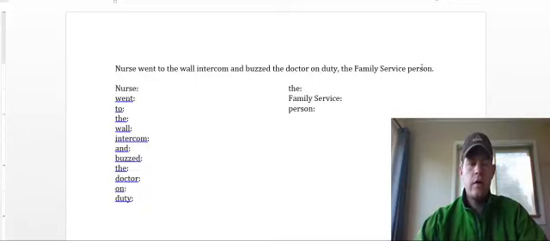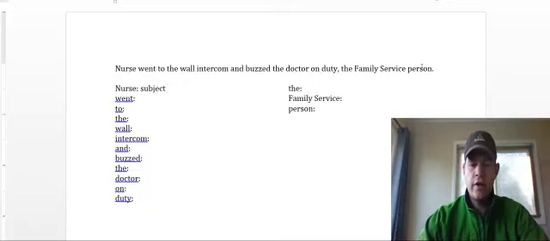What's the main action here? Well, it's not as easy as we think, actually. What's the main action? And who's doing it? Let's start by finding the subject then. Who's the sentence about? The sentence is about nurse. So she's our subject. And if you pay attention to the story, you'll see that she's a noun, and she's